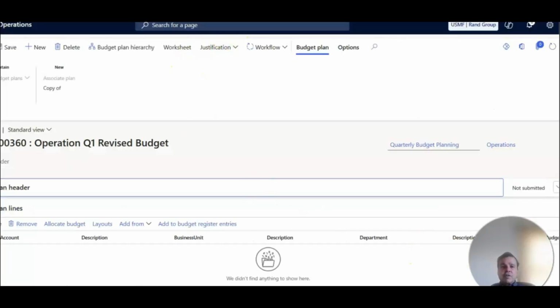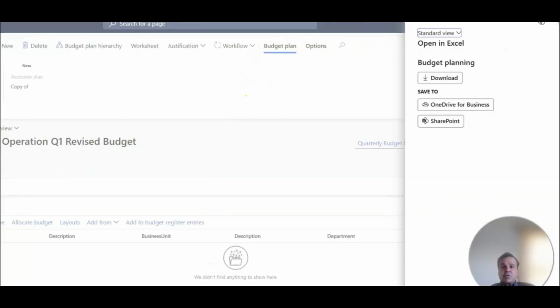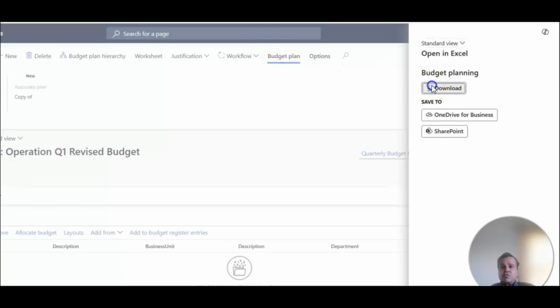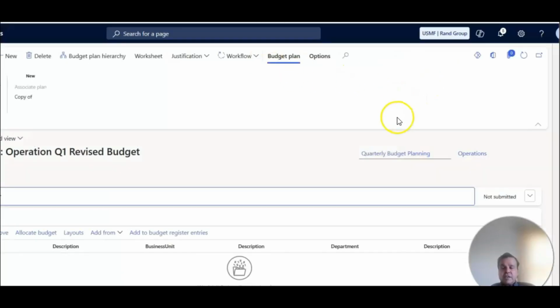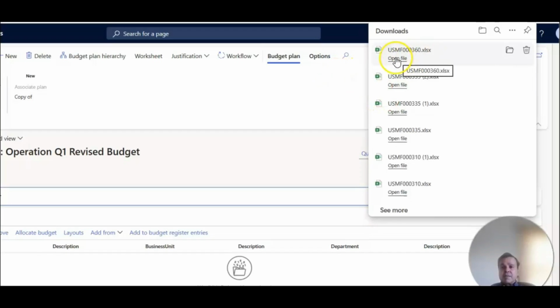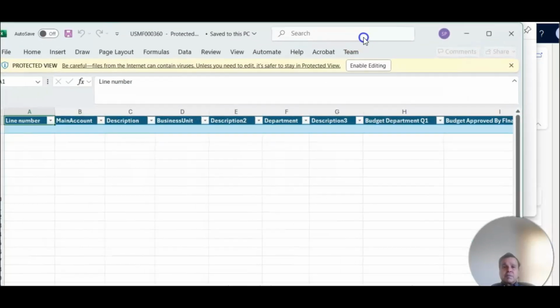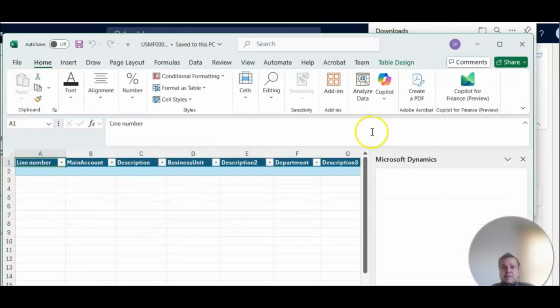All it did for us is start the budget register entry process. We have not done anything. This is what the operations people are going to get. When they get this, they are going to click this worksheet button. It opens in Excel, a functionality that I'm working on. So I'm going to do that. I'm going to open this file.